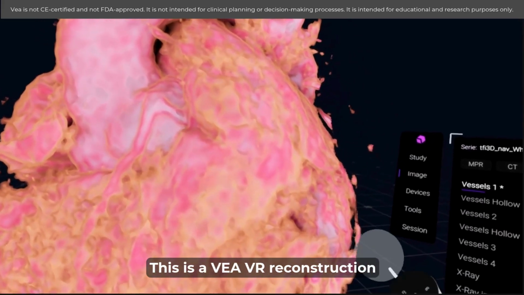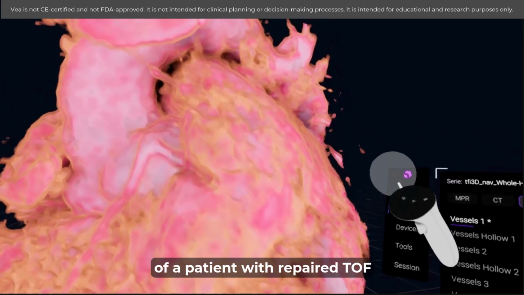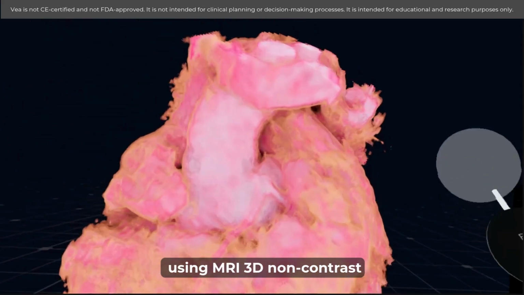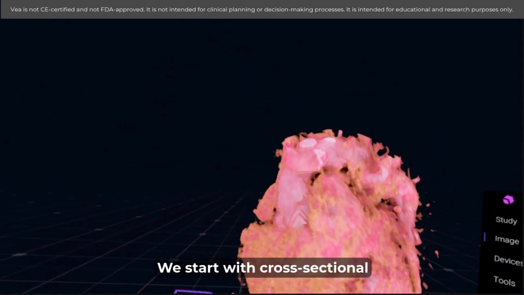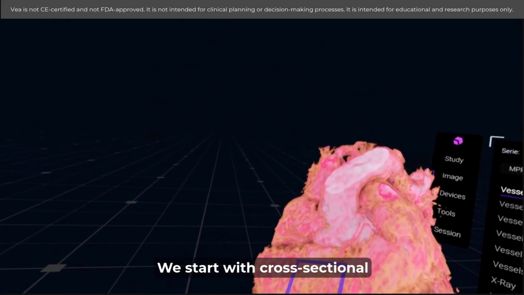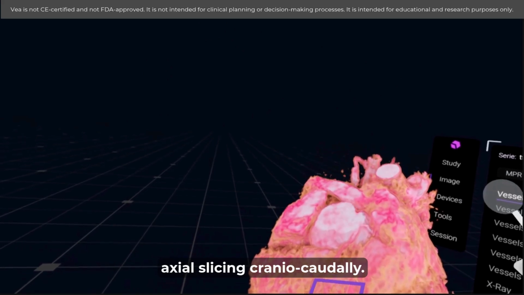This is a VR reconstruction of a patient with repaired Tetralogy of Fallot using MRI 3D non-contrast angiography dataset. We start with cross-sectional axial slicing cranio-caudally.